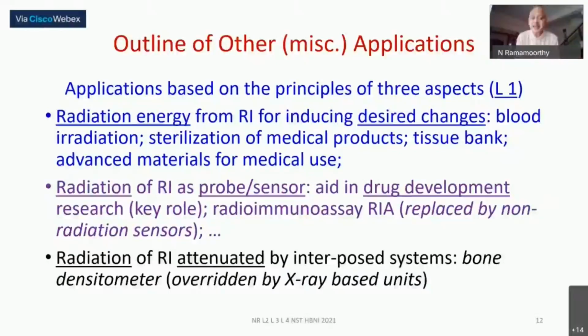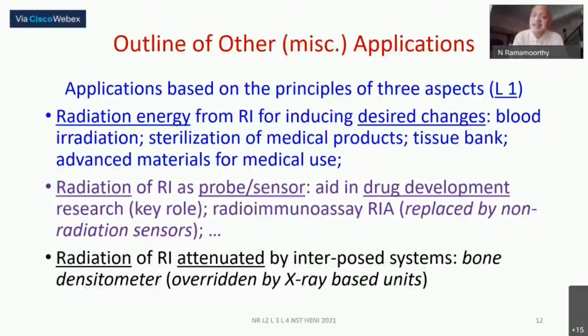Basically, this slide only recalls what we had seen in L1 of our lecture, namely the 3 aspects, basic principles. We are using radiation energy to produce certain desired changes. We can use the radiation as the tracer or a probe sensor to be able to use for certain developments, and also the radiation attenuation. So these same 3 aspect principles are what will come in one after the other, in a few general applications.